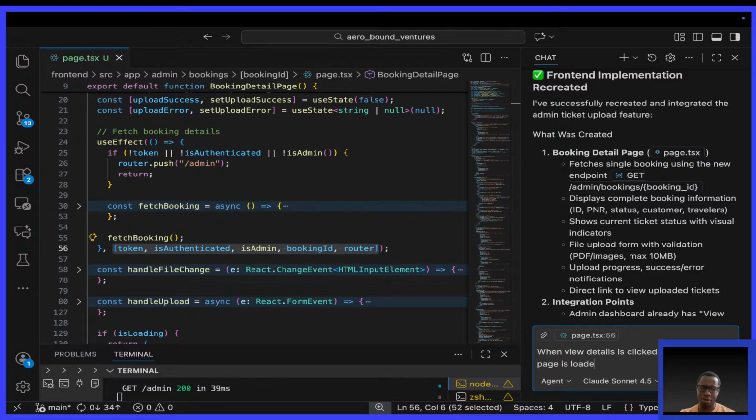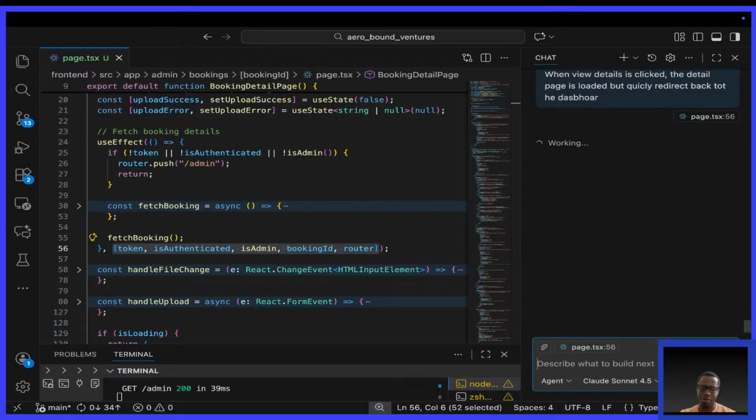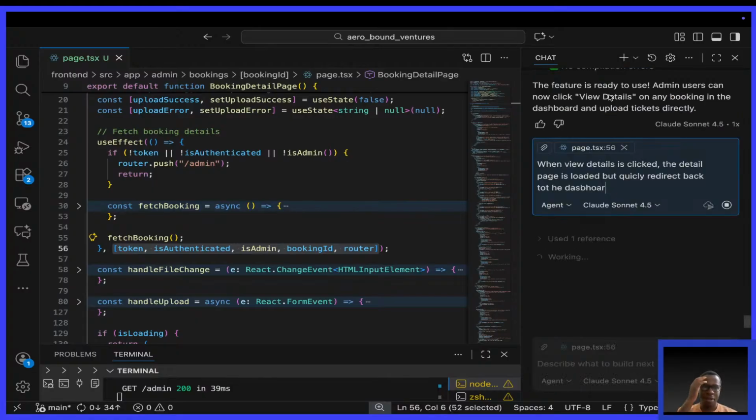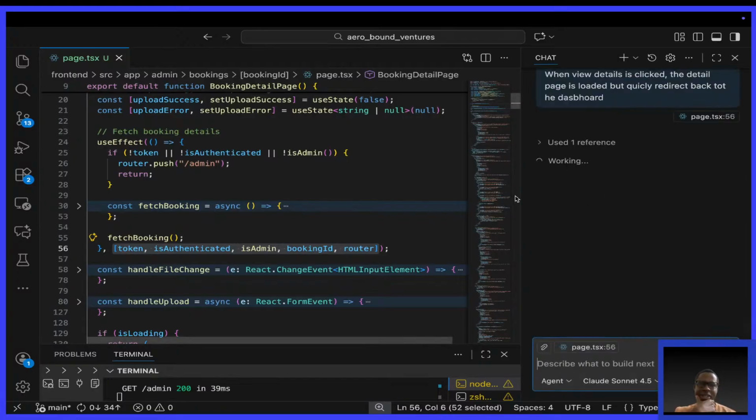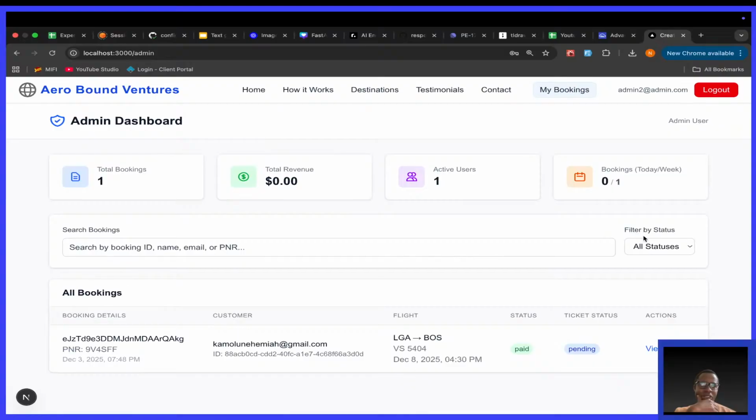It is loaded, but quickly redirects back to the dashboard. I think I need to type this clearly. Let's see how genius it can be.